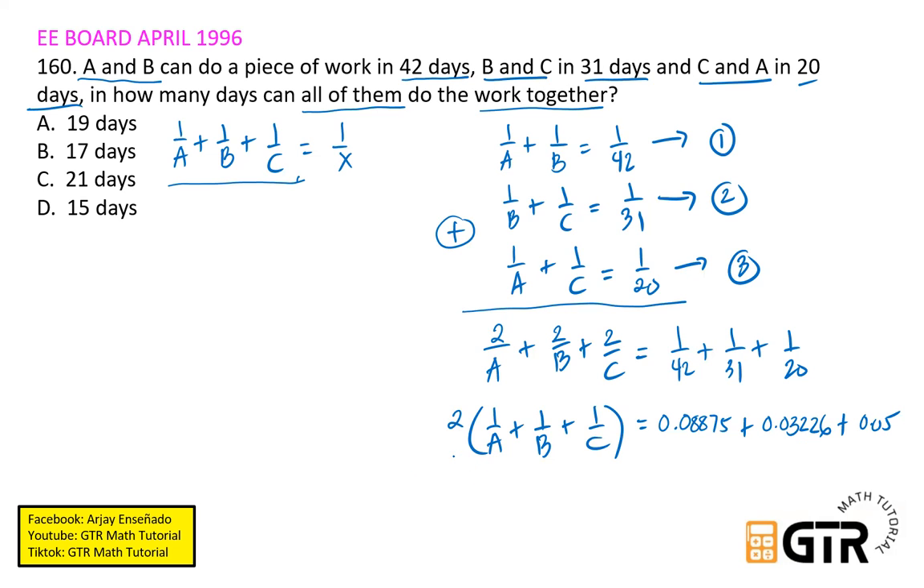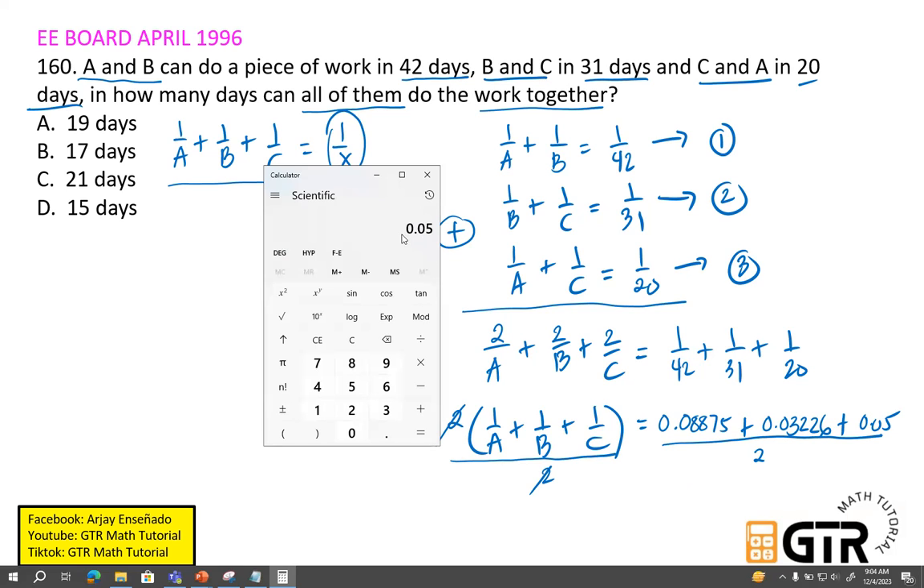So, we can divide both sides by 2. Para, ayan. So, divide both sides by 2. So, ito na yung hinahanap natin, 1 over A plus 1 over B plus 1 over C. So, yun na yung 1 over X na hinahanap natin. Okay? So, therefore, i-calculate na lang natin yan para makuha natin. Ayan, nakatype na sa calculator ko yung 0.05. I-add ko na lang itong naka-round up na ito, 0.03226 plus itong isa, 0.08875. Press equal sign and then divide natin by 2.